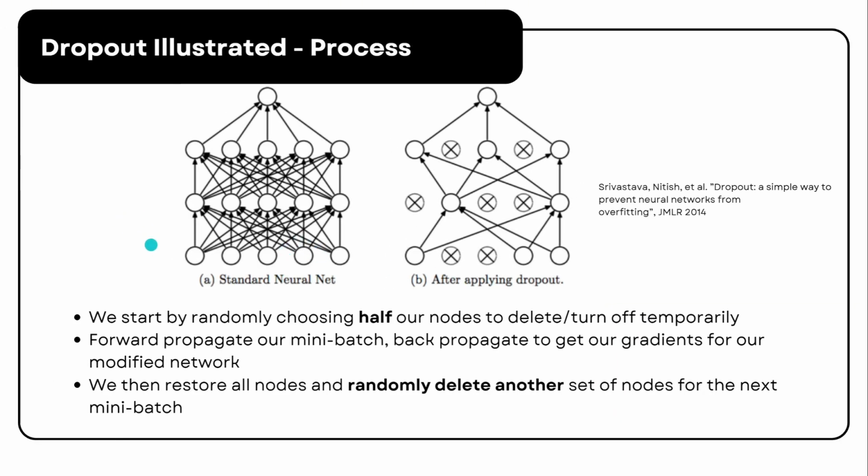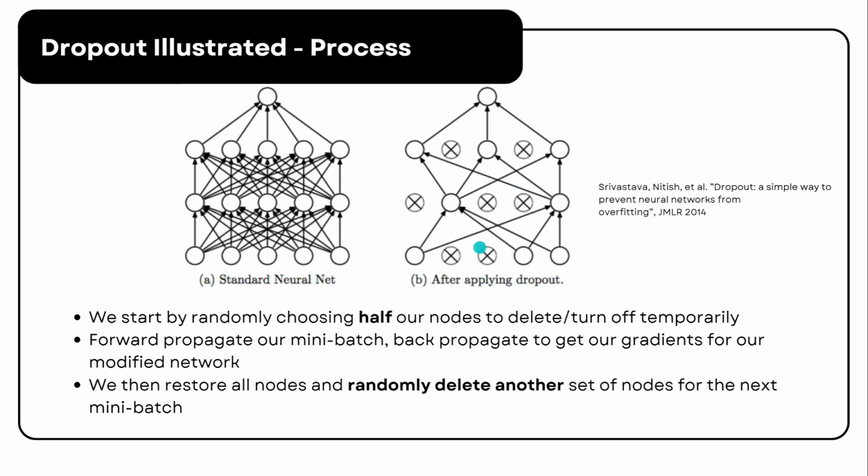So the dropout process illustrated here shows how dropout works during training. On the left, we have a standard neural network where all nodes are fully connected. So this is our base model structure. During training, dropout randomly selects a fraction of nodes, typically half, though this value is adjustable, to be temporarily turned off or dropped.